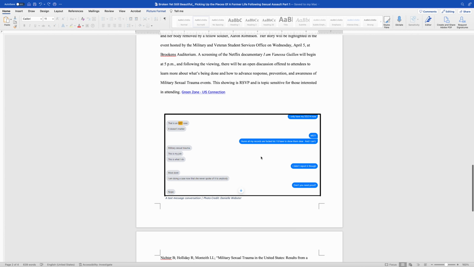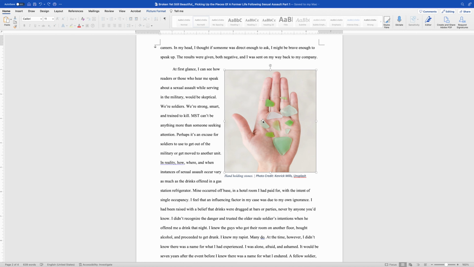I don't want to use this image because it has words on it already, so it may not be suitable for a featured image. And also, we have another image that looks perfect for the featured image. Plus, it has a caption and attribution. But the first problem is that we do not have it as an image file. You can see here that we do not have the picture.